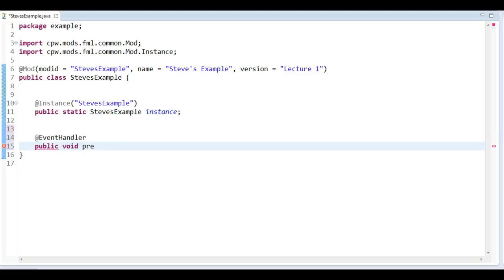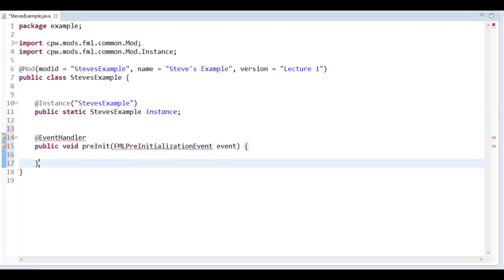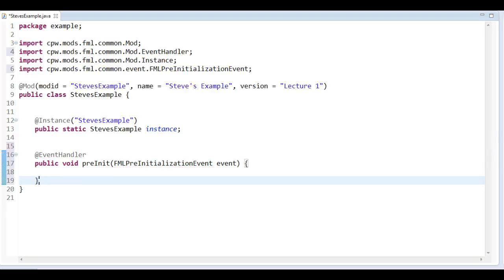I'm going to name it preInit, and what I want to do here is give it a parameter of FMLPreInitializationEvent, like that. Okay. So what this does is we create an event handler, or well, a method for the event handler with this specific event. Let's import that. There we go. So Control-Shift-O automatically imports, like I said.